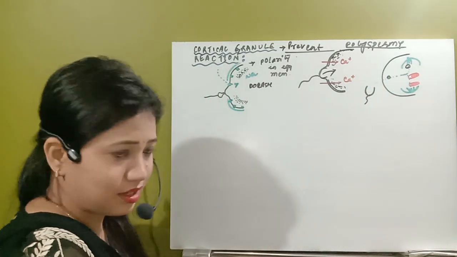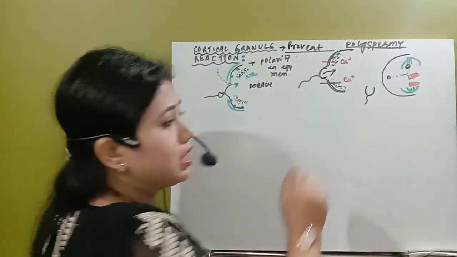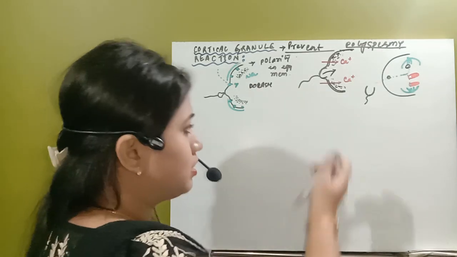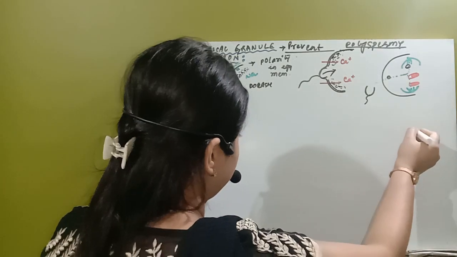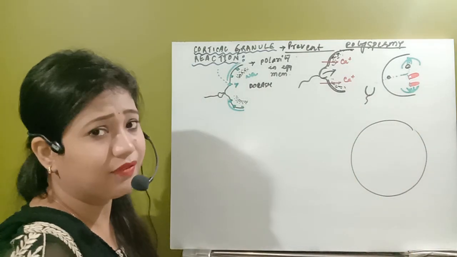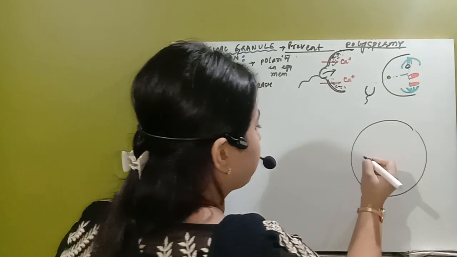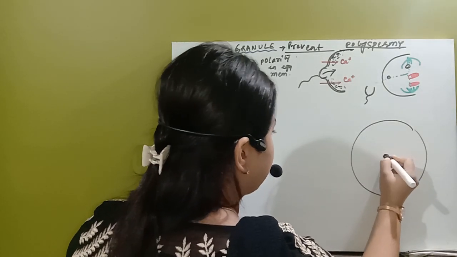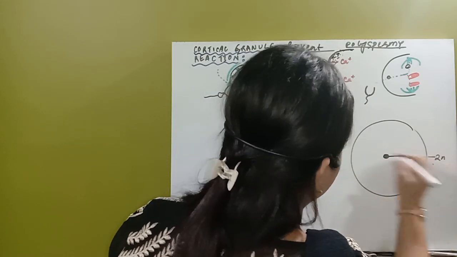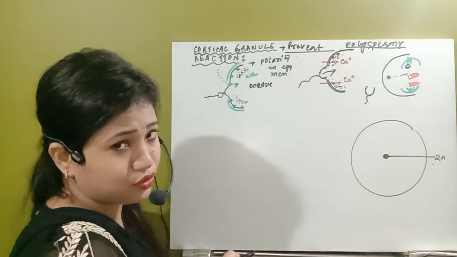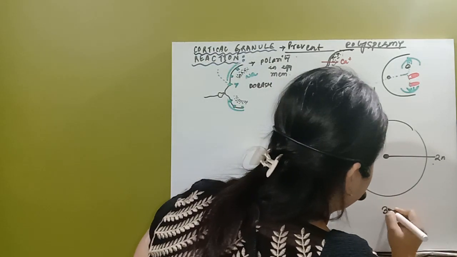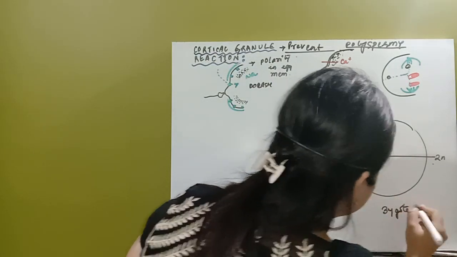As soon as it enters, the plasma membrane of the sperm will be left outside, and then the next reaction will occur, known as syngamy, or fusion of the male and the female nucleus. So the male and the female gamete will fuse, and after that it will develop the 2n nucleus. So this structure will now have the 2n chromosome number, and whenever this 2n number is formed, this is called the zygote.